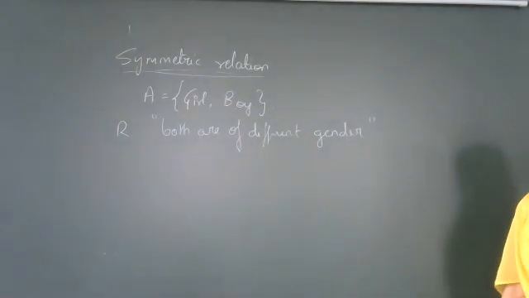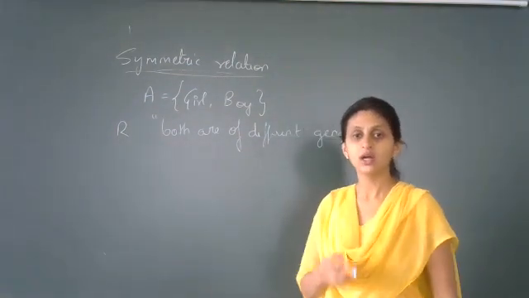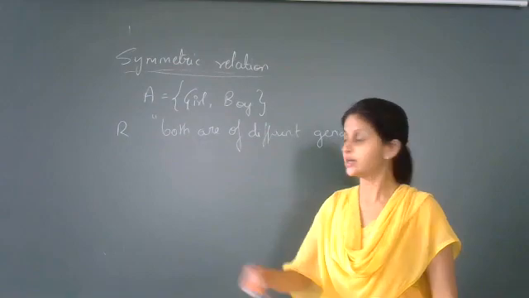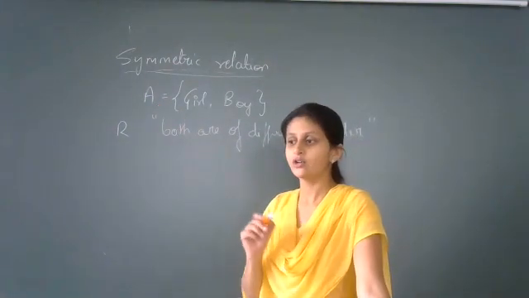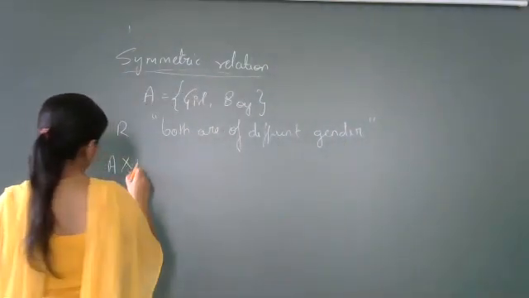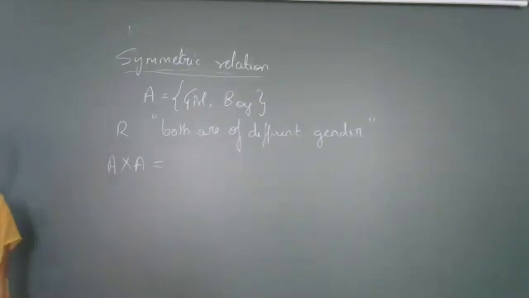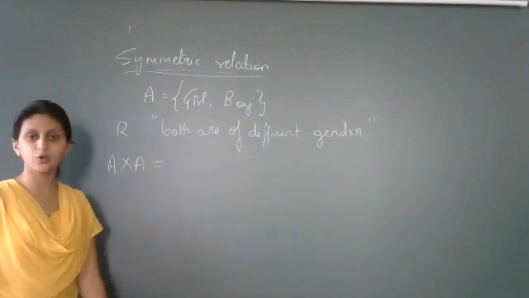Okay. Now first of all, what we need to find? To find this relation R, first of all we must know the Cartesian product A cross A, right? Here you can observe that A has two elements. Therefore, A cross A will have how many elements? If A has two elements, A cross A will have how many elements? Yes, 4. Very good. A cross A will have 4 elements. 2 into 2 is equal to 4.